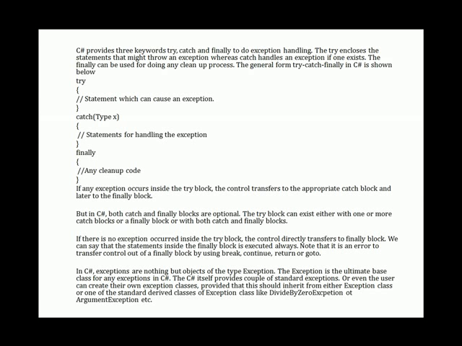Another noticeable feature in C# programming is that it uses multiple catch blocks, where a try block can throw multiple exceptions which can be handled by using multiple catch blocks.